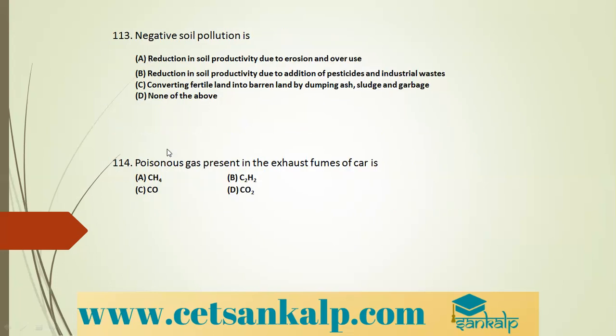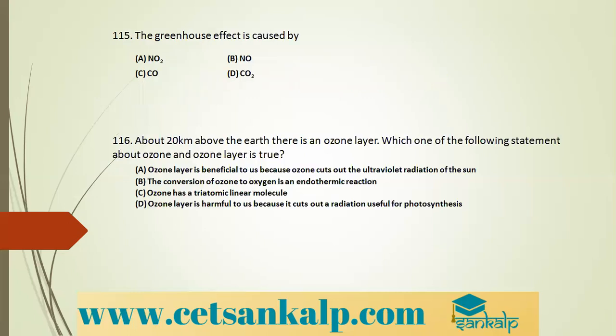Next, poisonous gas present in exhaust fumes of a car. Always remember, when there is over population and automobile traffic, we feel headache. It is because automobile exhausts give out carbon monoxide, which combines with our hemoglobin to form carboxyhemoglobin. So the poisonous gas present in the exhaust fumes of a car is carbon monoxide. The greenhouse effect is caused by which gas? It is caused by carbon dioxide.